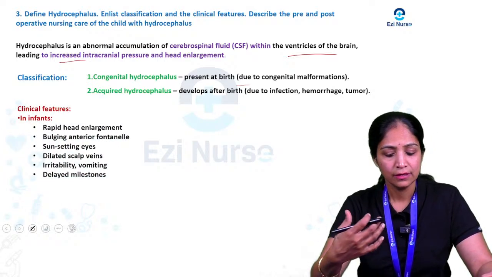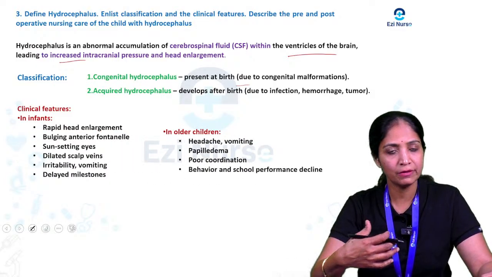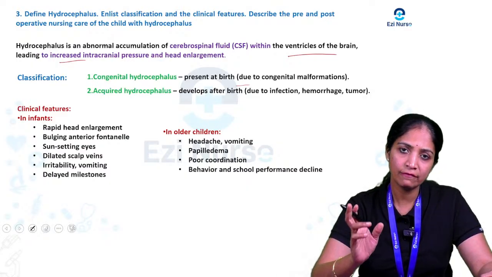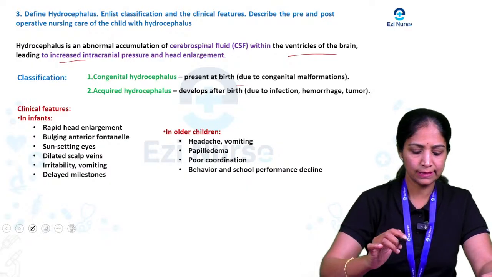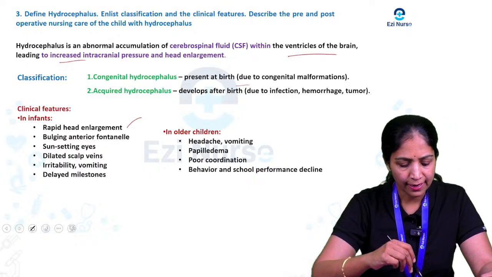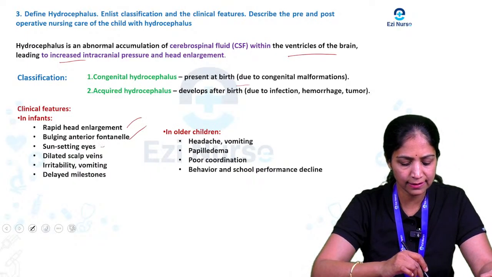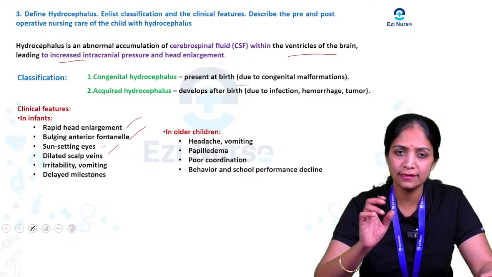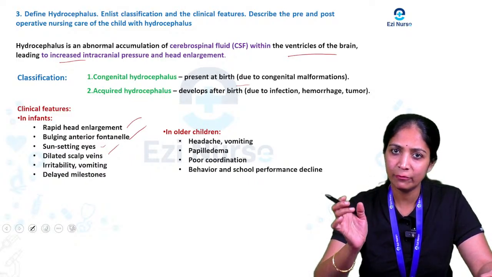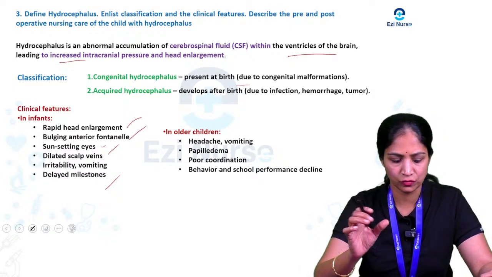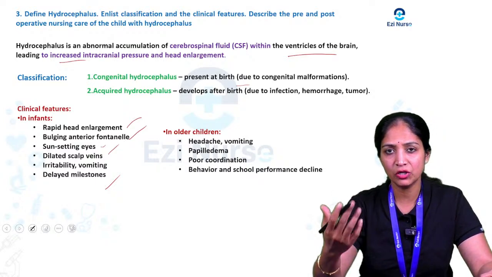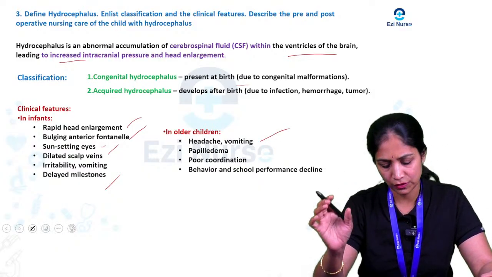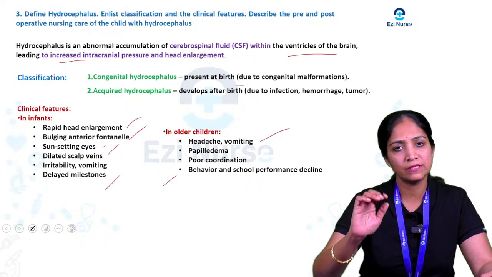Then they have asked for the clinical features of hydrocephalus. Usually we see them in infants and in older children. In infants, the main features are rapid enlargement of the head, bulging of the anterior fontanelles, and sun setting eyes, which is the main sign you will see. There are also dilated scalp veins, irritability, vomiting, and delayed milestones. In older children, you will see headache, vomiting, papilledema, poor concentration, and declining behavior and school performance.